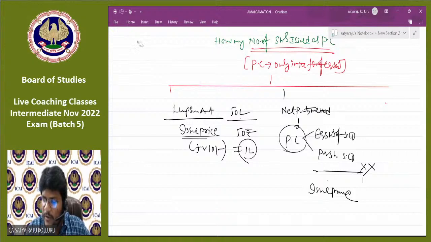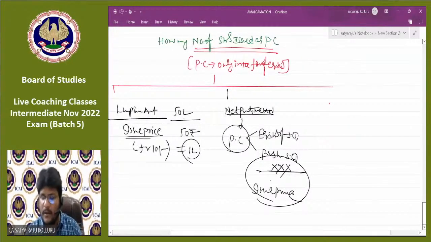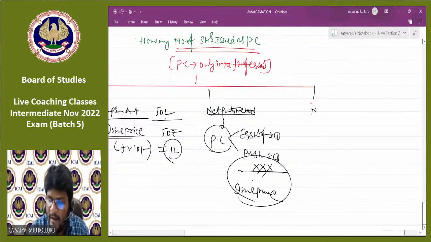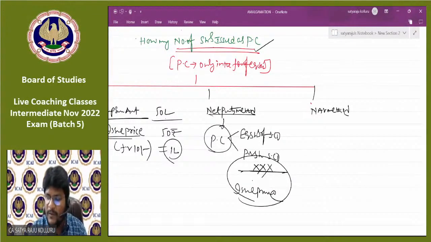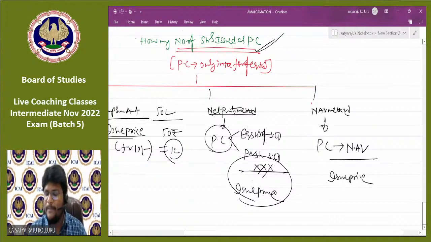You need to divide by the issue price. Then you will get how many shares are issued as PC in the case of the net payments method. Next, coming to the NAV method, please consider it, all of you. In the case of the NAV method, how do we know how many shares are issued as PC? First, you need to calculate the total amount of PC, which is nothing but the NAV of the business. That NAV divided by issue price, then you will know the number of shares issued as PC.